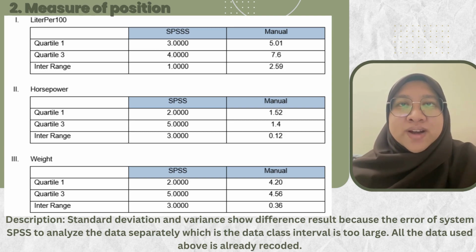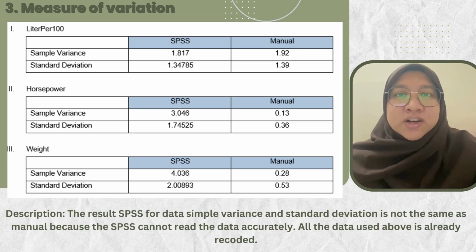Standard deviation and variance show different results because of an error in how SPSS analyzed the data separately, since the data class interval is too large. All the data used above is already recorded. Lastly, the measure of variation.